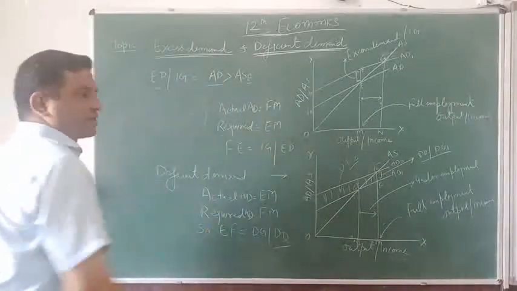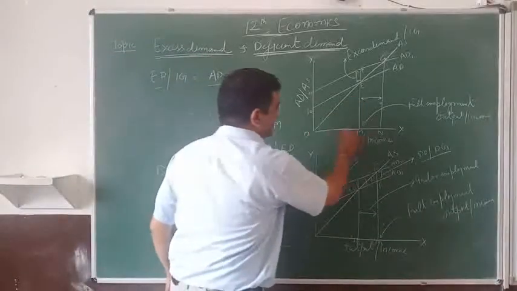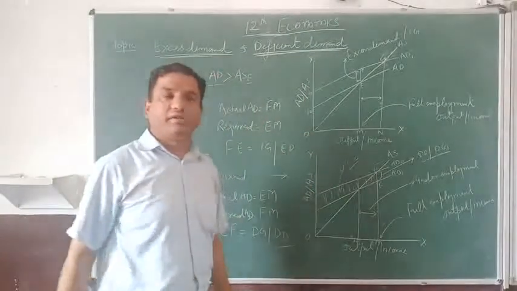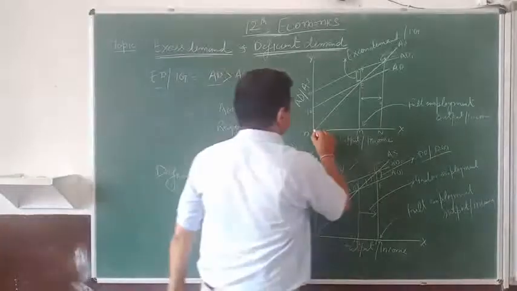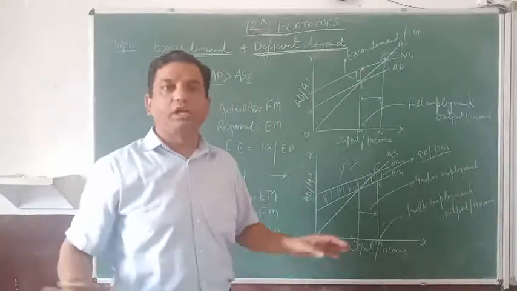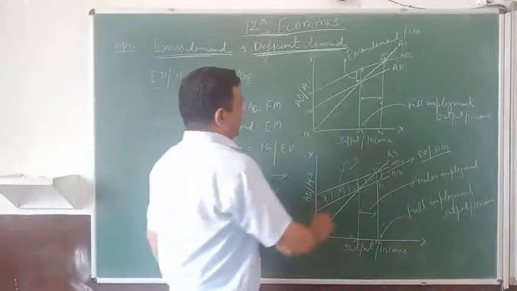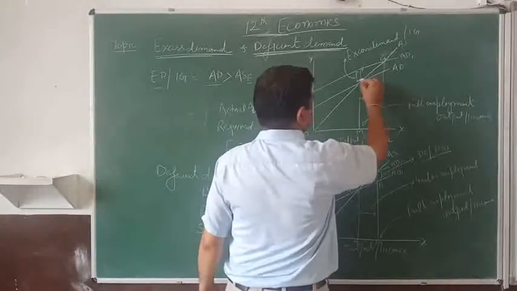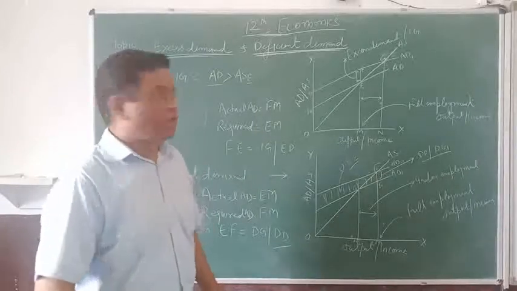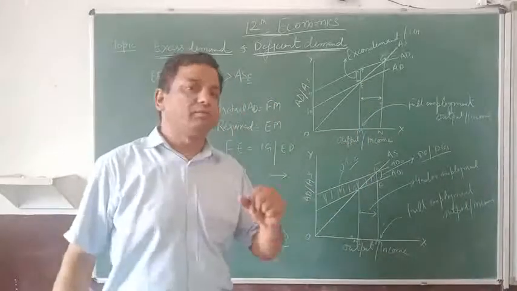And we can understand this by using this diagram. On x-axis I have taken the output and income, and on y-axis I have taken the aggregate demand and aggregate supply. And this is the aggregate supply curve, which normally remains the same. There is no change normally in this, but aggregate demand can shift. Okay, so the aggregate demand and aggregate supply are intersecting each other at this point E. E is the required level of the demand. Means if they are intersecting each other at this point, it is called full employment equilibrium.